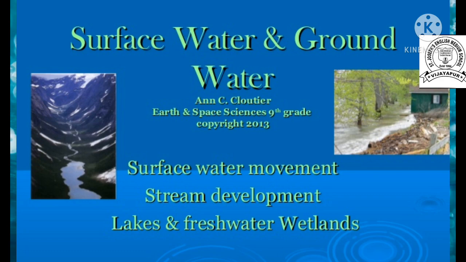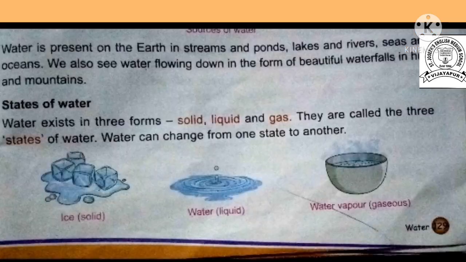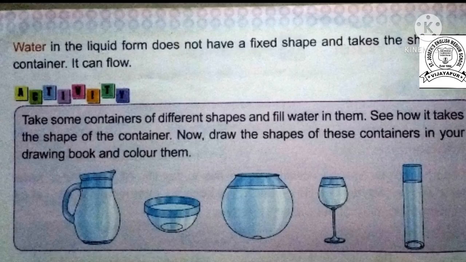Now I will read the next part. States of water. Water exists in three forms: solid, liquid and gas. They are called the three states of water. Water can change from one state to another. Water in the liquid form does not have a fixed shape and takes the shape of its container, and it can flow. Take some containers of different shapes and fill water in them. See how it takes the shape of the container. Now draw the shape of these containers in your drawing books and color them.